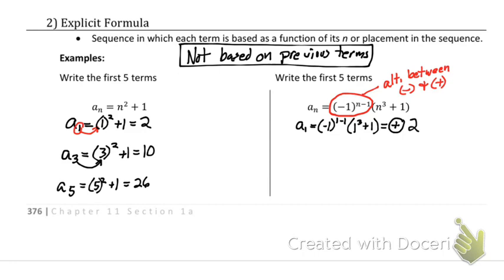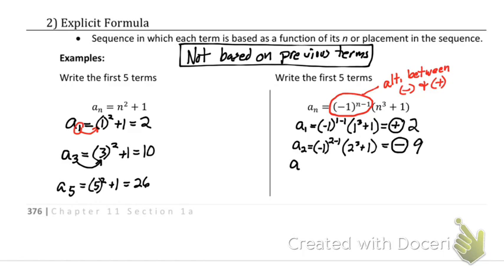That means, assuming that my assumption is correct, the next one should be negative. All right, let's check to make sure that's true. So if I do a sub 2, that's going to be negative 1 to the 2 minus 1 times 2 cubed plus 1, which is going to equal, that's negative 1 to the first. Yeah, that's negative. That guy's negative. And we have 2 cubed, which is 8, plus 1 is 9.